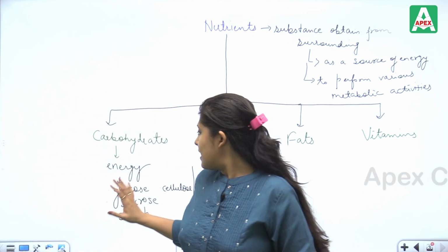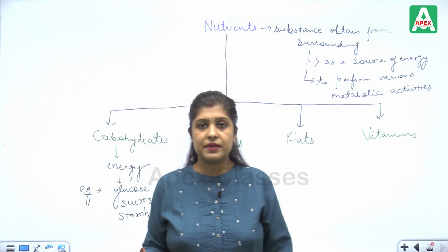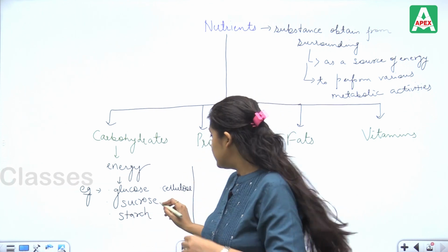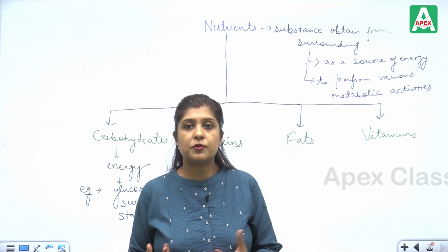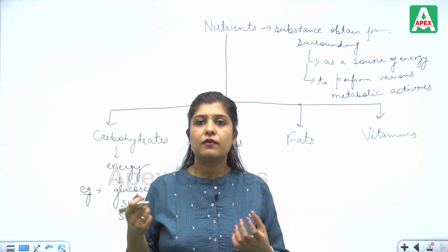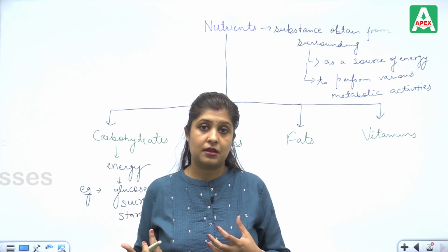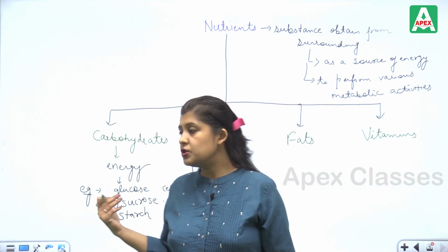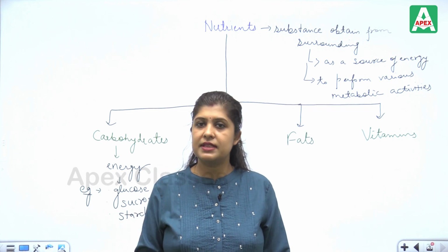Glucose is the substance which basically releases energy. Suppose we are very tired, we just take one spoon of Glucon-D or glucose, mix it in a glass of water and drink it for instant energy. When we are feeling very tired, we use glucose or Glucon-D and it gives instant energy.